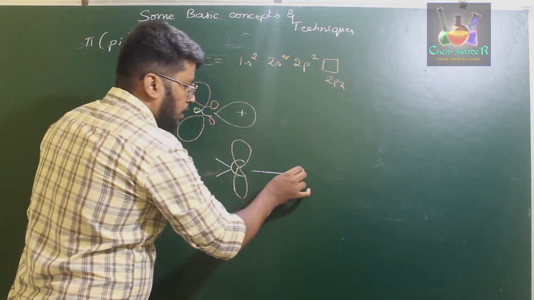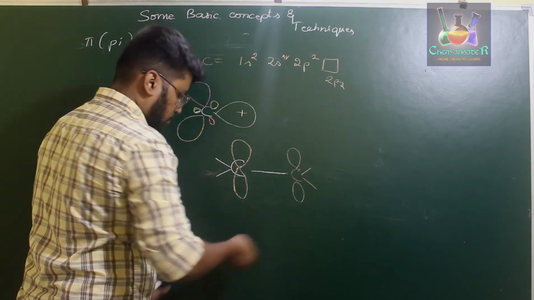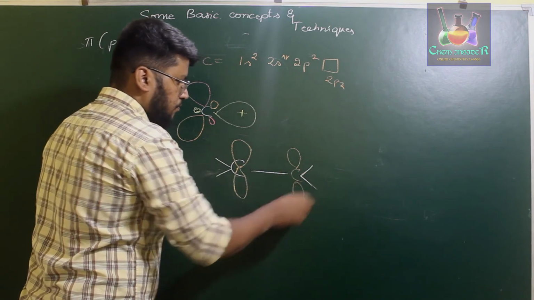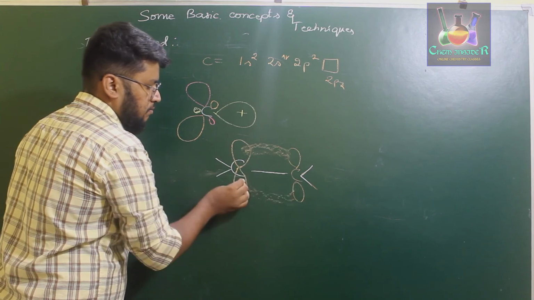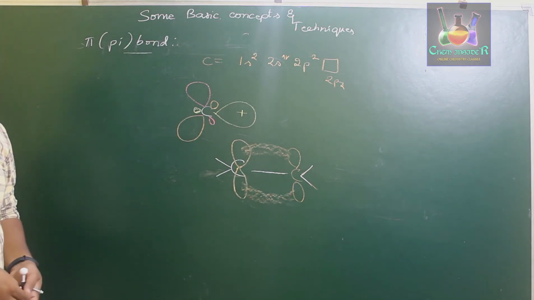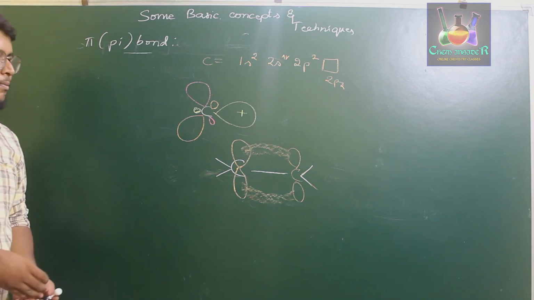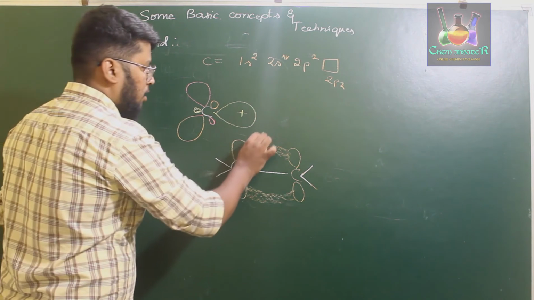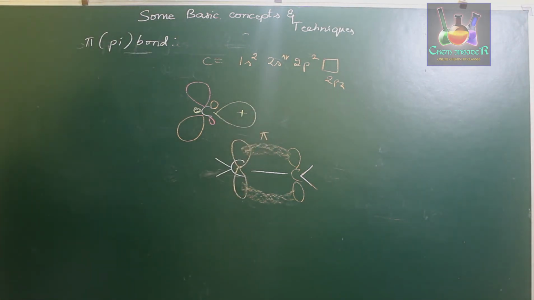Similarly, there will be one more carbon with one perpendicular orbital in this direction. Those two interact with one another sideways to form a new type of bond called the pi bond, which we have discussed in the chemical bond chapter. So now when you consider the particular molecule,